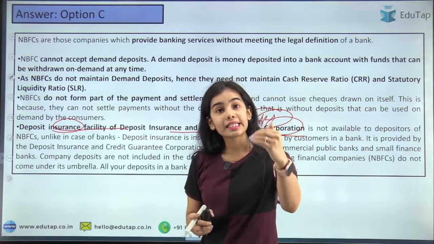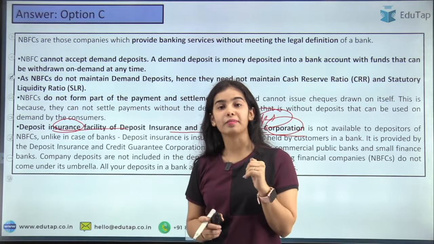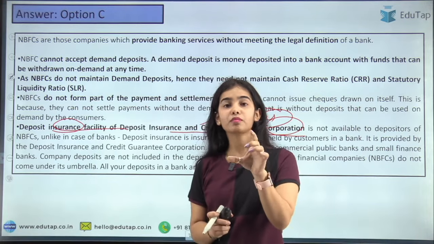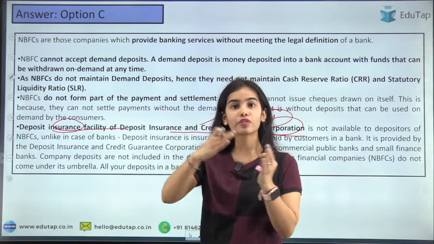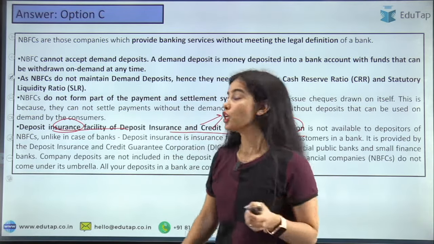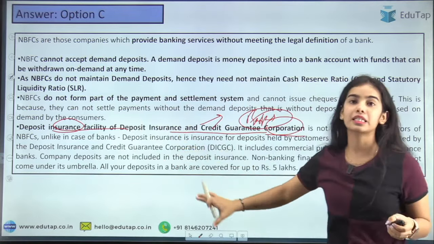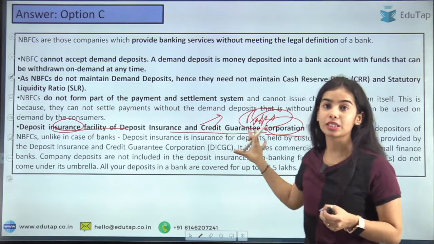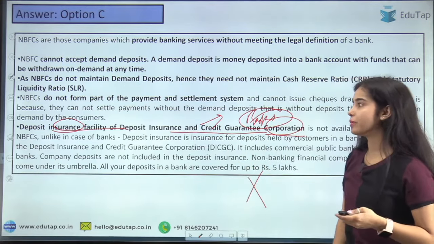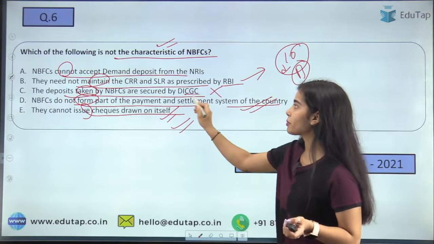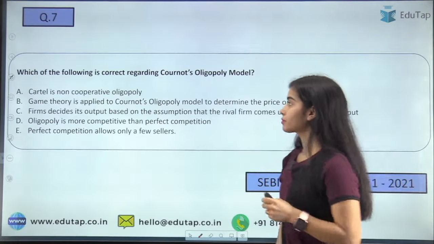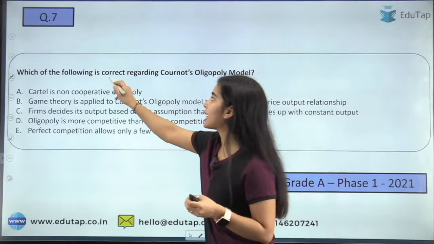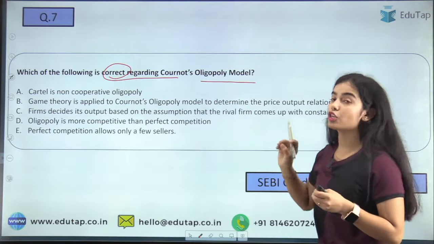If you have 6 lakh in ICICI bank, let's say, any bank, only 5 lakh is secured. Out of the 6 lakh, you will only get 5 lakh. So this is the deposit insurance facility that is provided by the DICGC, but this facility is not for the NBFCs. So you can see that this statement is wrong, and that's why this is not a characteristic of NBFC.